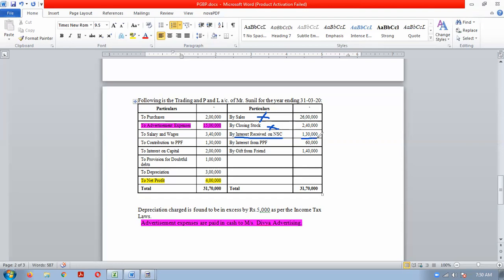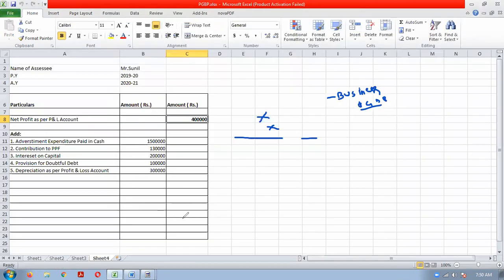It is credited to the profit and loss account, and the profit and loss account is related to business. Now which head of income are we studying? We are studying profits and gains from business and profession. So at last, the income we derive should be totally business or profession income, and no other income should be there as per income tax.